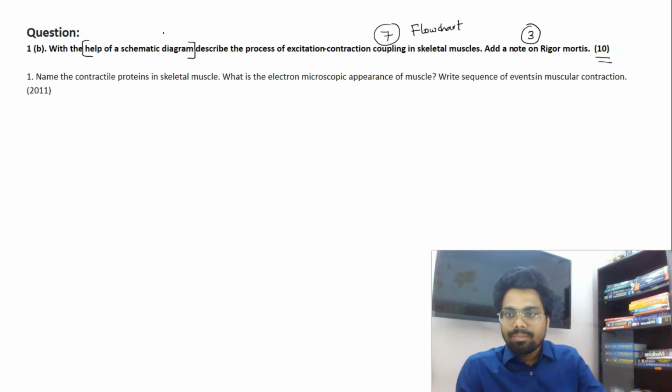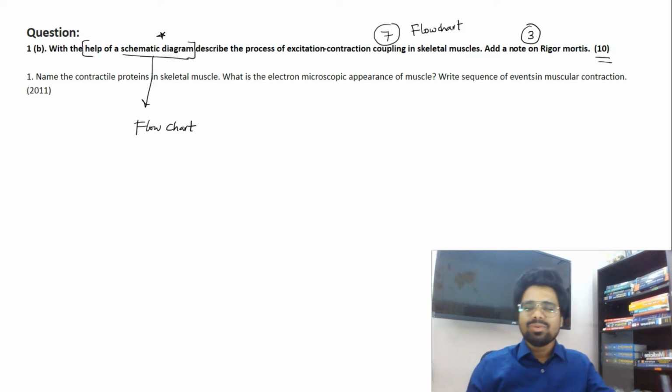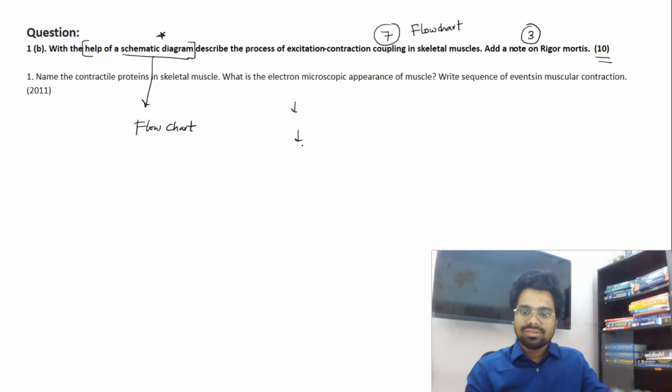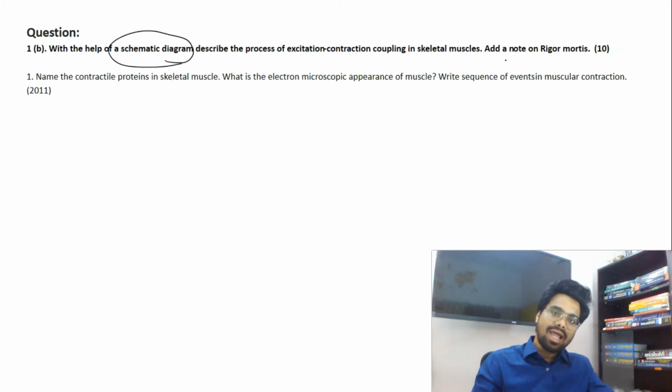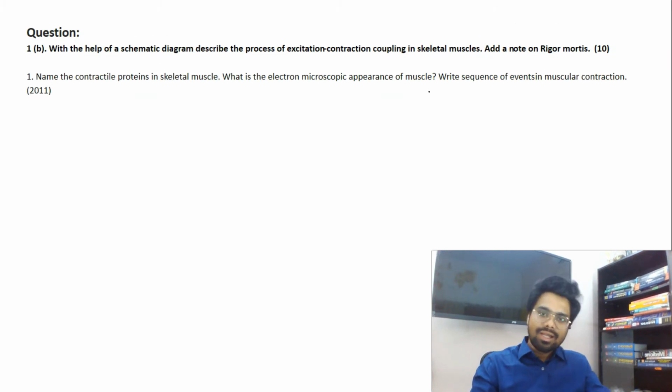So now with the help of a schematic diagram, you have to describe also. In that way, the schematic diagram is a flowchart here. Don't try to draw the muscle, the actin and myosin, or the sarcomere structure. It's not possible, but try to draw a flow chart here. In the videos I'll be discussing how to approach this answer in detail, but here focus on the keyword diagram. There should be a flow chart and diagram, and also a clinical touch to this answer. And this is again an indirect or direct repeat from 2011, because you have to know the sequence of events which happen in muscular contraction.